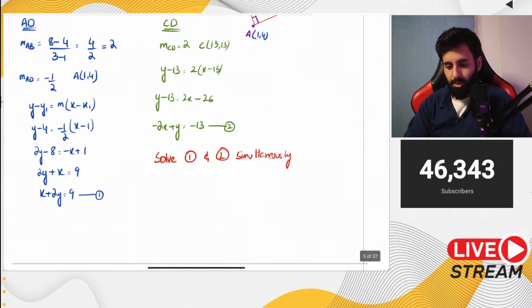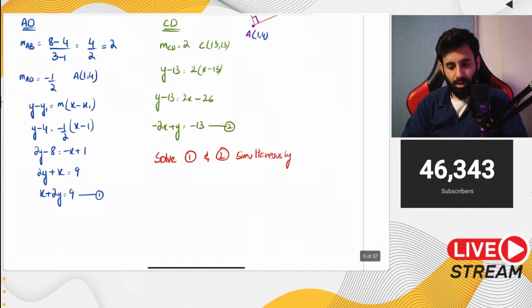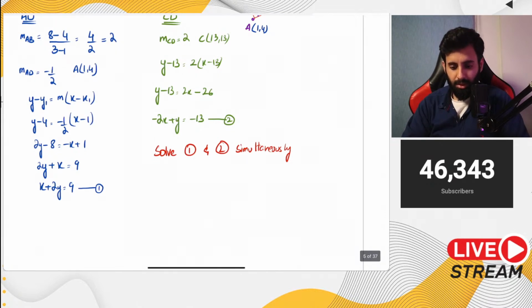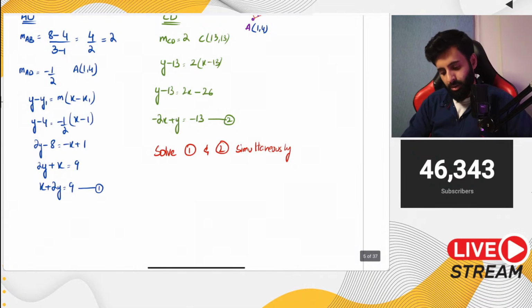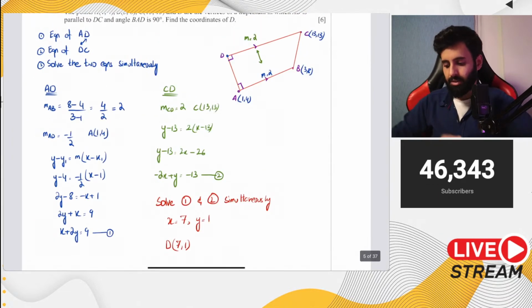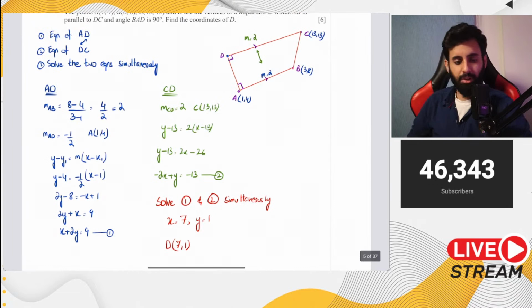Now let's see what we get. I'm using a calculator to solve this simultaneously to save some time. You're add math students, I don't expect you to not know how to solve simultaneous equations. Solving 1 and 2 simultaneously gives us the value of x as 7 and the value of y as 1. So that means D has coordinates 7 comma 1. So there you go. That's your answer.